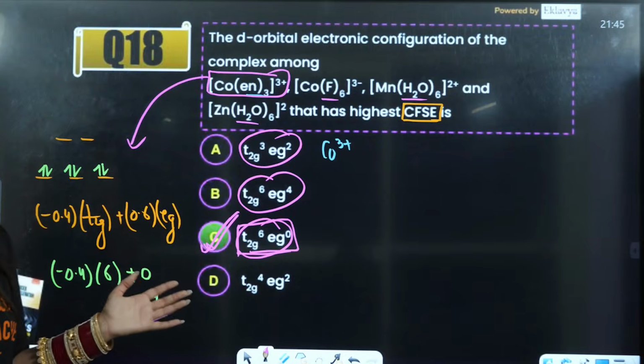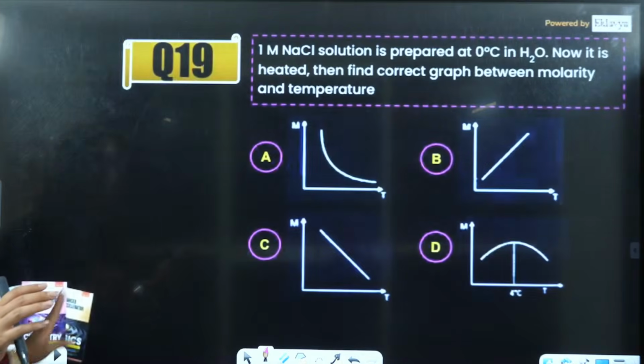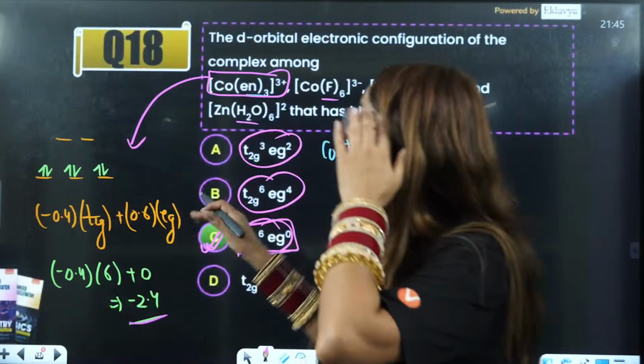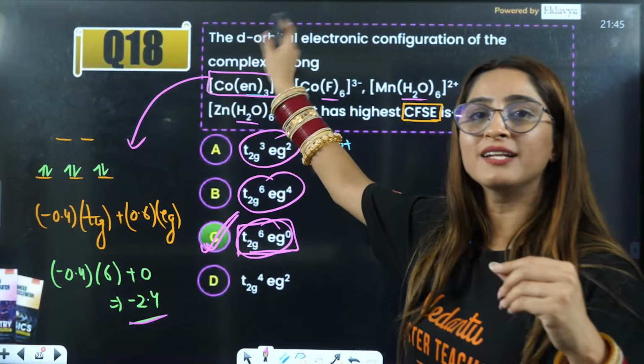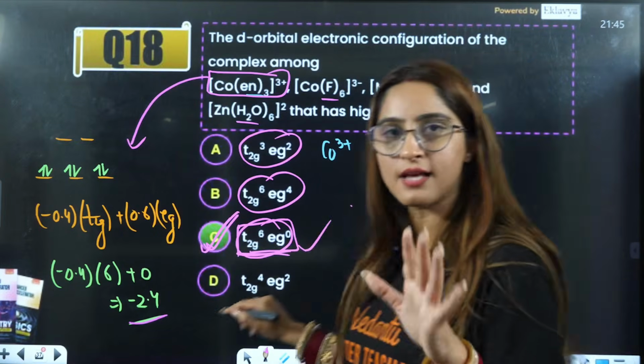Understood or not? Understood, beta? That was a good question. So you can directly answer that rather than calculating it for each of them. Directly see the strong field ligand, that will have the maximum CFSE. Calculate the values and you will get C as the answer.